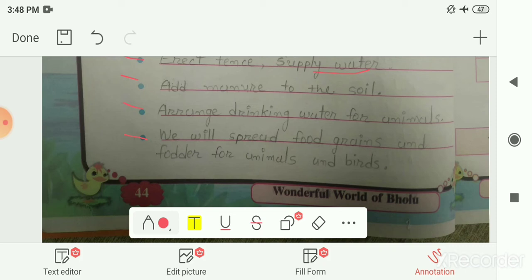To give them food, we can spread the food grains, or we can also put the fodder so that they can easily eat this grain. So these are the things we can do for the conservation of our environment.